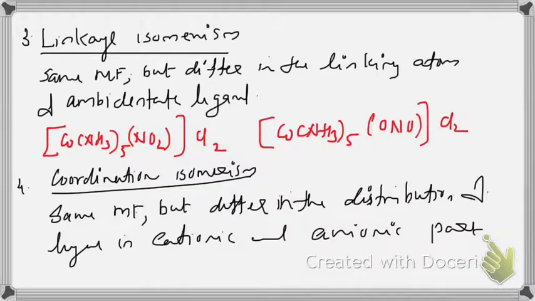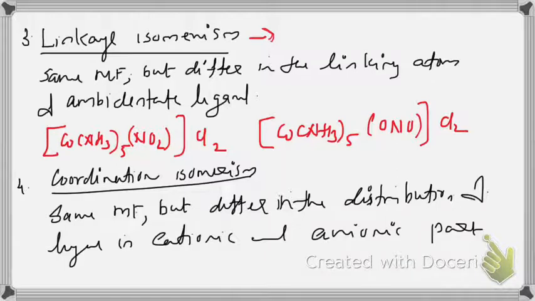Linkage isomerism is the third one in structural isomerism. Here they have the same molecular formula, but due to the presence of an ambidentate ligand, there is a difference in the linking atom. So, to exhibit this kind of isomerism, there should be at least one ambidentate ligand.